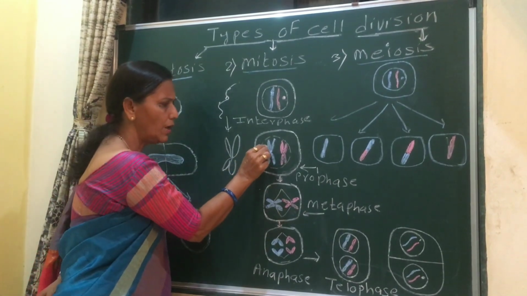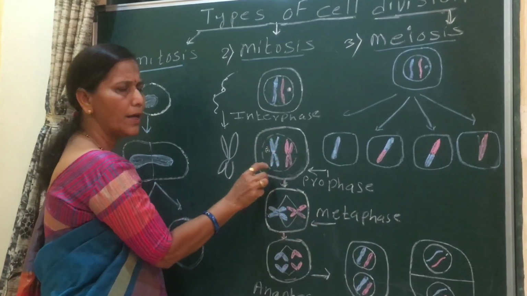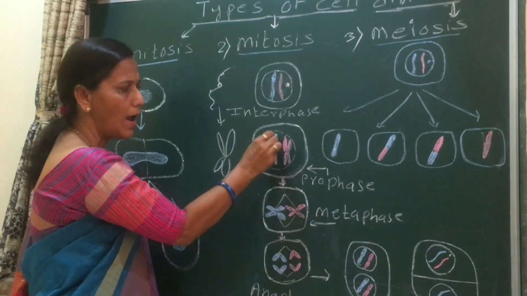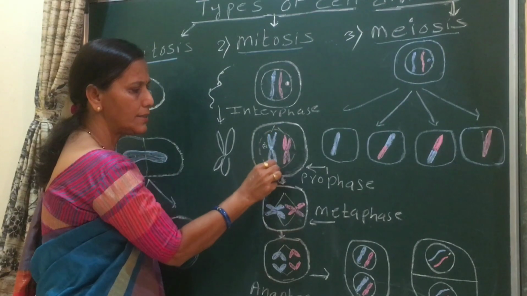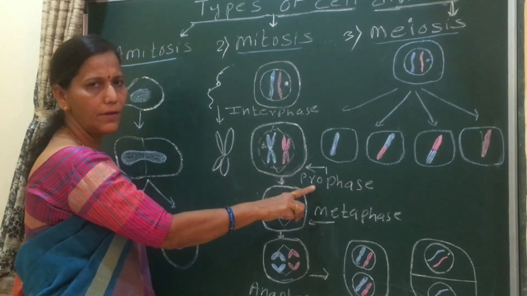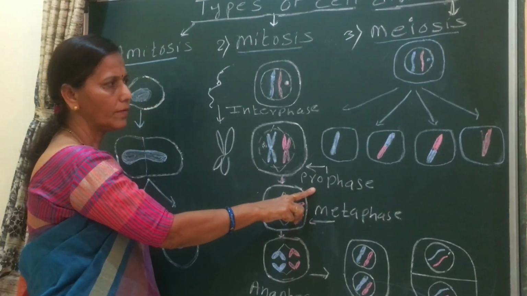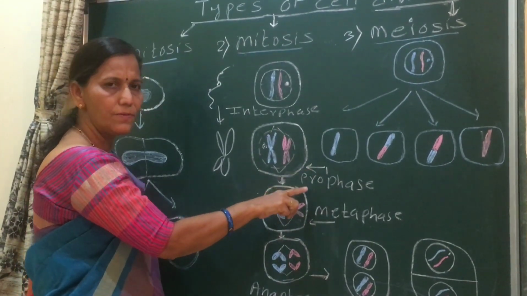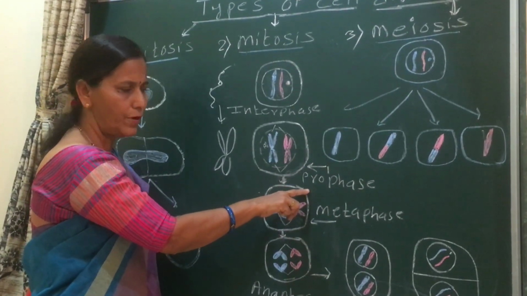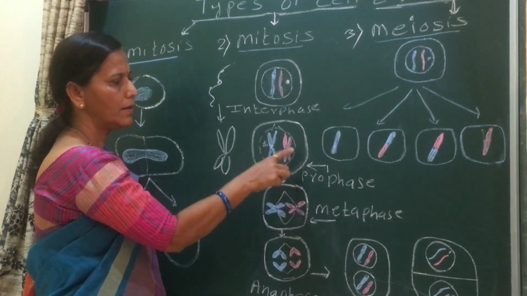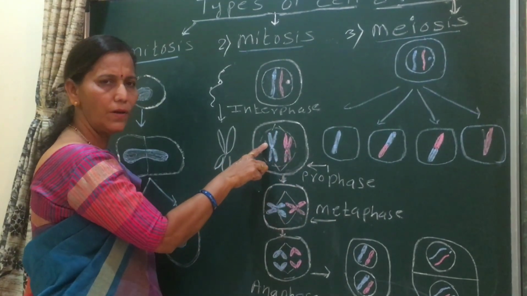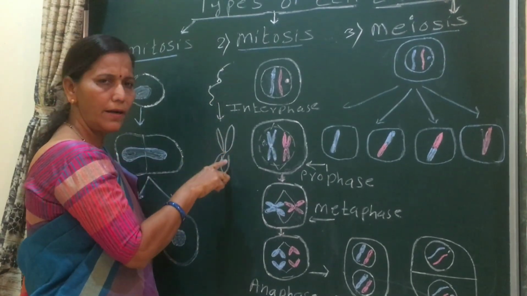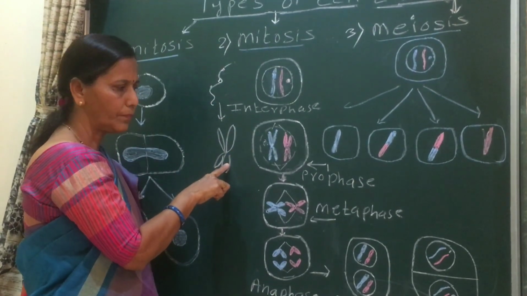Then the nucleolus and nuclear membrane start disappearing during prophase, and the spindle fibers start appearing. Remember the changes which occur during prophase: the nuclear membrane and nucleolus start disappearing, and the chromatin reticulum gets condensed to form chromosomes.